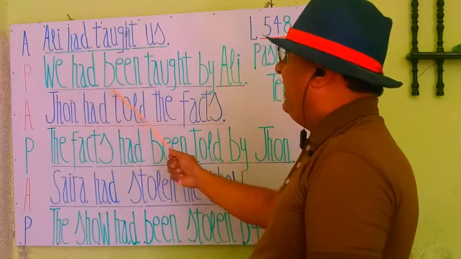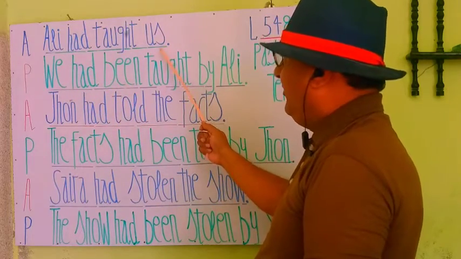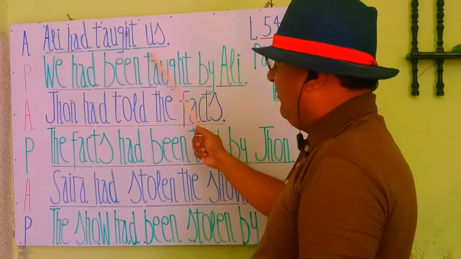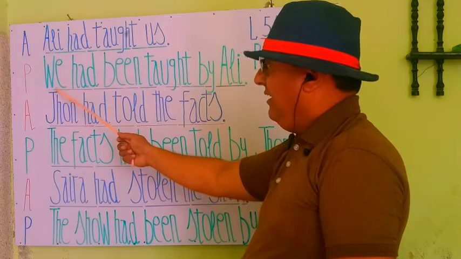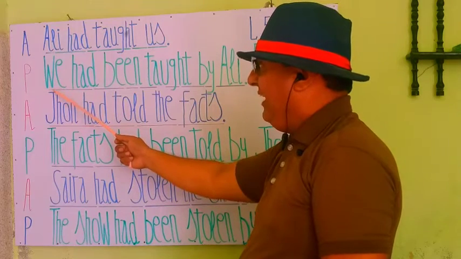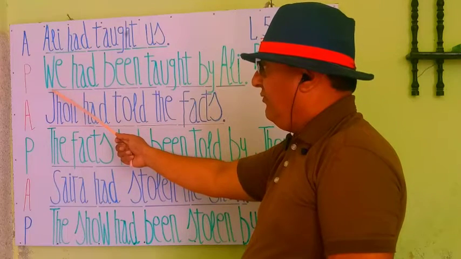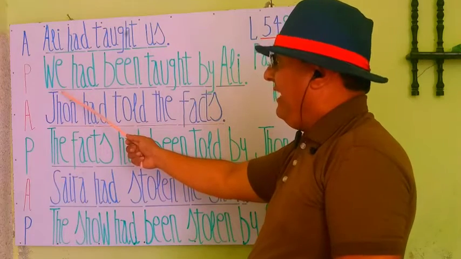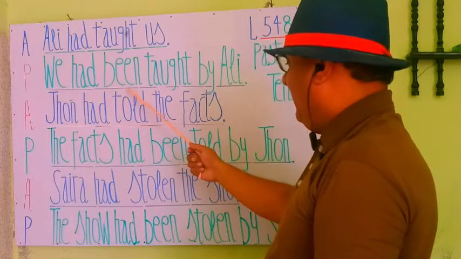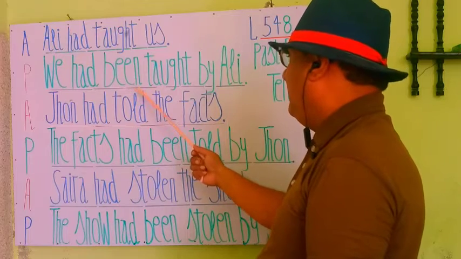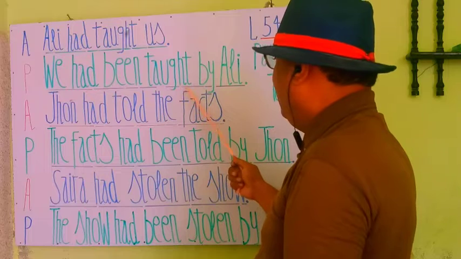In this passive we see that the subject Ali and the object us replace each other. They take each other's position. So us will stand as the subject, and the subjective form of us is boy. We write boy, then had, then we add been for the passive voice, then the third form of the verb, taught.